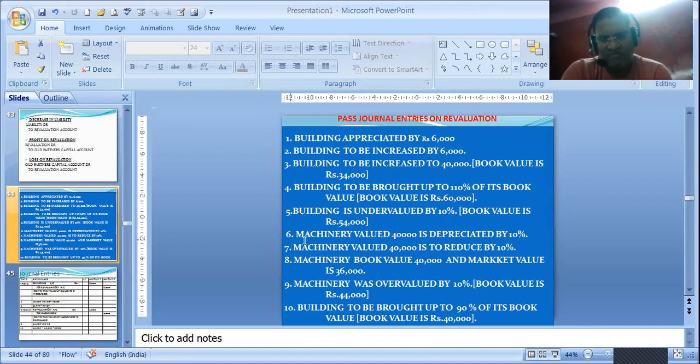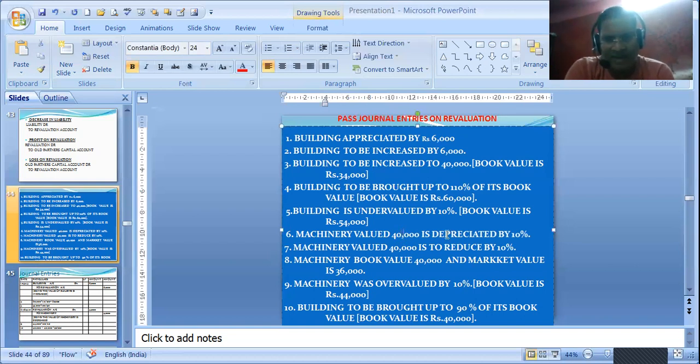Next, for machinery is valued 40,000 and is depreciated by 10%, means reduced. So 4,000. So it will be what? Revaluation to machinery. Similarly, machinery valued 40,000 is to be reduced by 10%. Same meaning, 4,000. Revaluation to machinery 4,000. Machinery book value is 40,000 and its market value is 36,000. So you have to show in the market value the minimum of the value, conservative principle. So it is to be again reduced by 4,000. So to reduce it by 4,000, again revaluation to machinery.